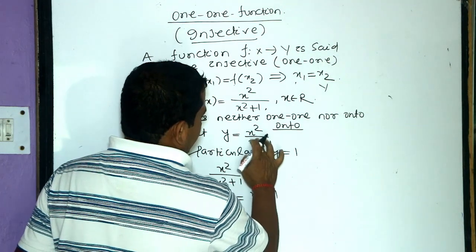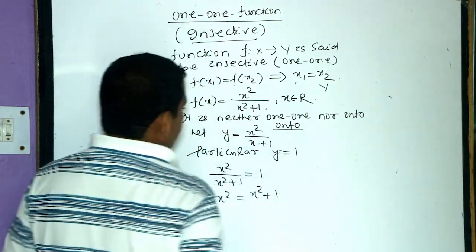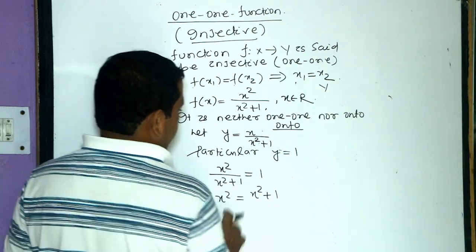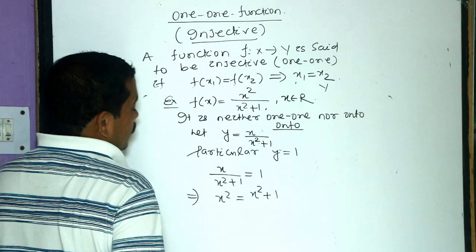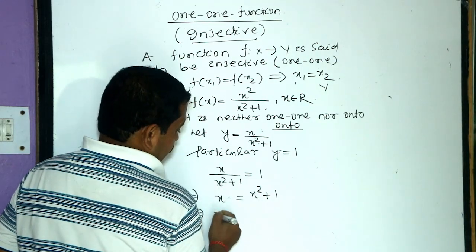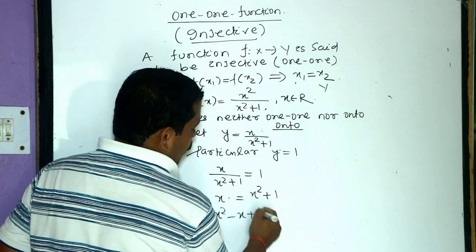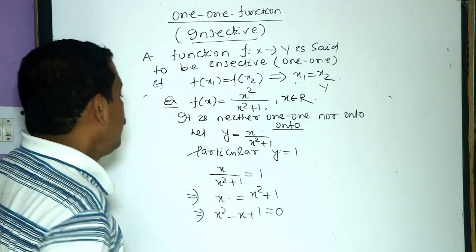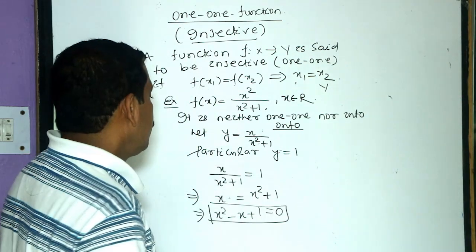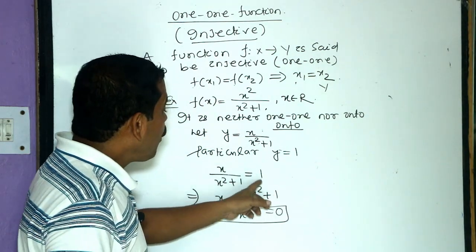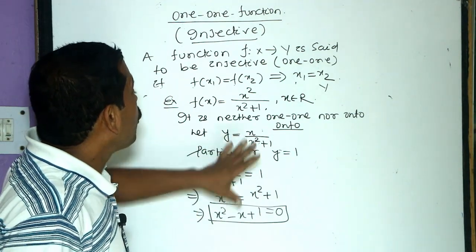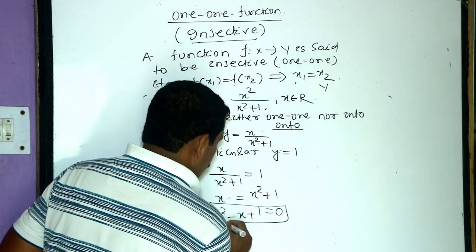Take x by x squared plus 1. Now this implies x squared minus x plus 1 equals 0, which has no real solution, no real roots.